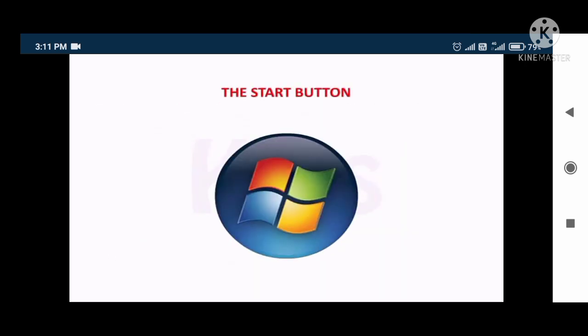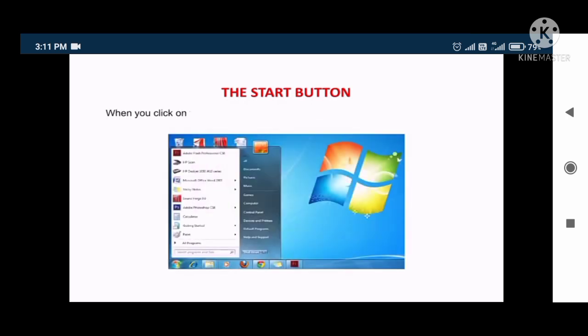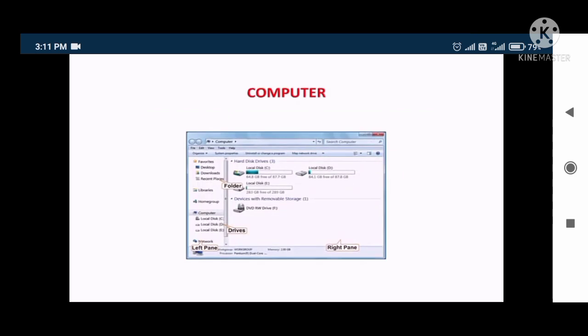The Start button. This is probably the most used button on the Windows desktop. When you click on the Start button, a menu displaying the major options appears. These options provide access to the main programs on a computer. Using the Computer folder, you can access all the folders and files stored in a computer. It is useful for finding, organizing, moving and copying files in a computer.